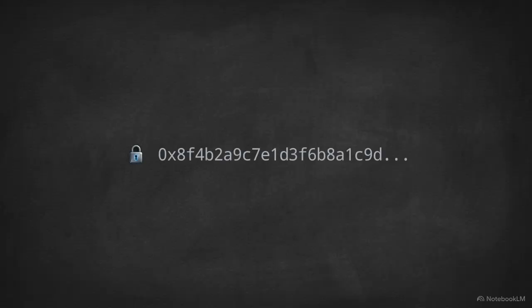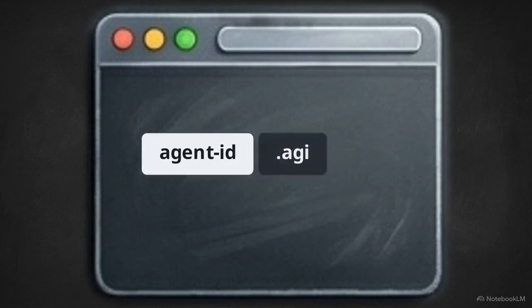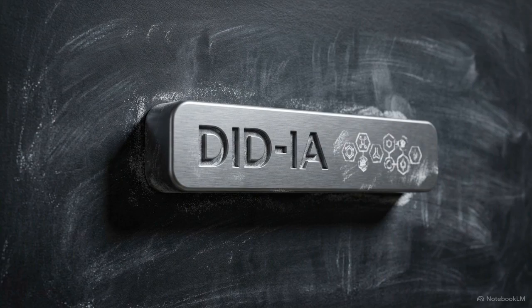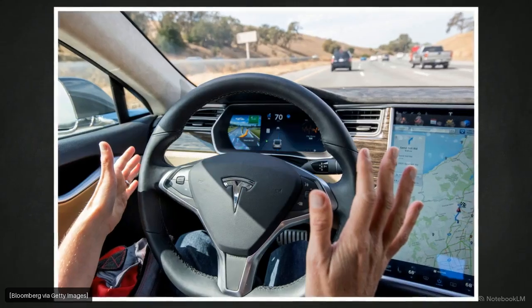It translates long, complex cryptographic hashes into a highly legible format: the agent's DID, followed by its community registrar, ending in .ia. This acts as a digital license plate, a globally resolvable cross-border identifier that anyone can read in a standard web browser. Consider autonomous vehicles.